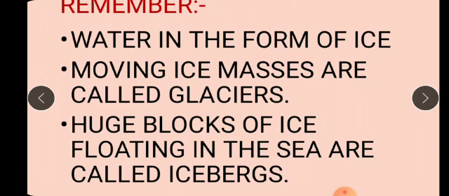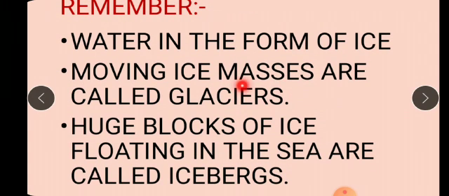So what is that iceberg? Moving ice, huge ice mountains in the sea. They are called icebergs. Okay, children, again I repeat, moving ice masses. Masses means what, children? Blocks, huge blocks of ice, huge pieces of ice. So moving ice masses are called glaciers. When you see this ice on the mountains, it is the glaciers. But when you see those huge mountains of ice in the sea, when it floats in the sea, they are said to be the icebergs, isn't it?